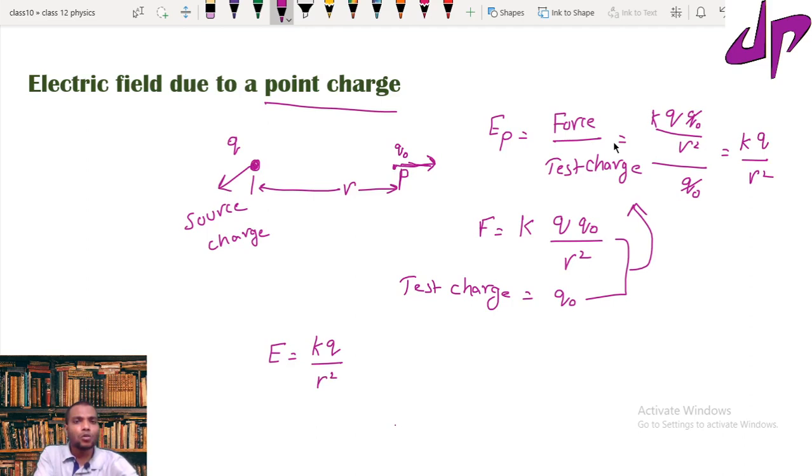Here K is the Coulomb's constant, Q is the magnitude of the source charge, and R is the distance where you would like to find the electric field.